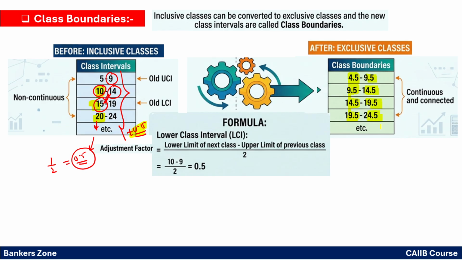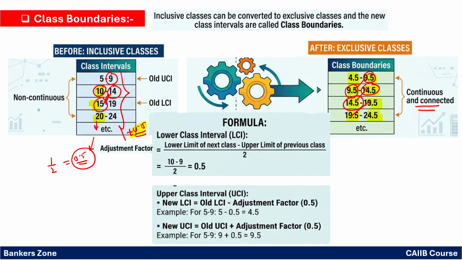So you can see here the upper limit becomes the lower limit of the next class. That means they are continuous in nature, continuous and connected, right? So in that way you have to solve it in the examination if they are asking. Okay, this is just for your information.